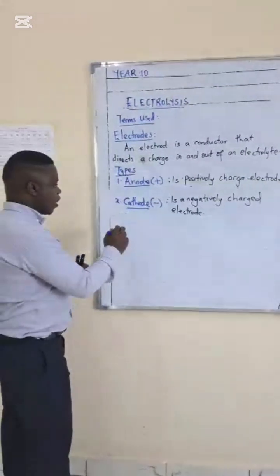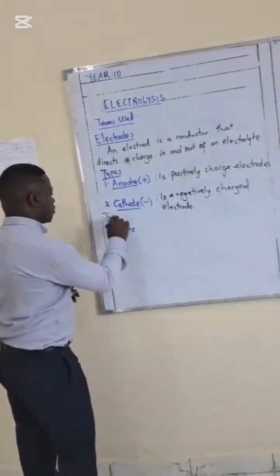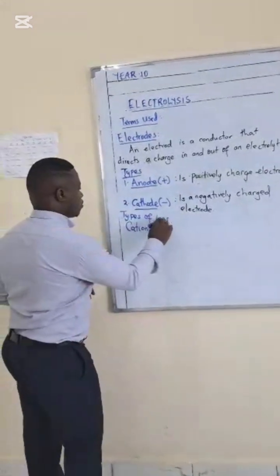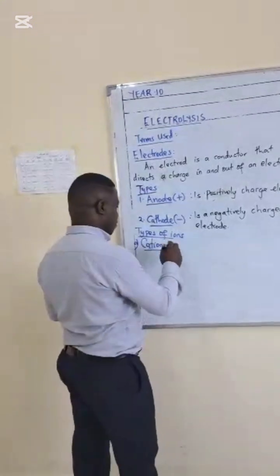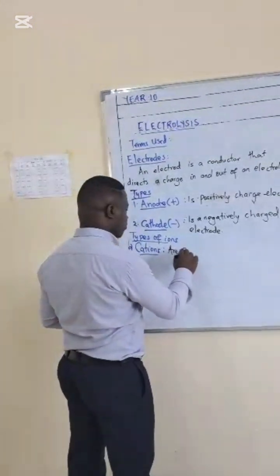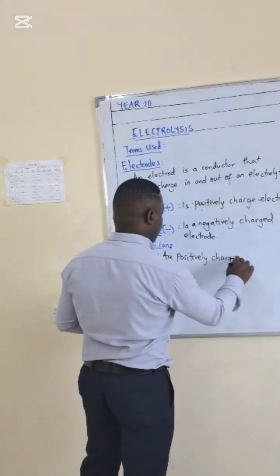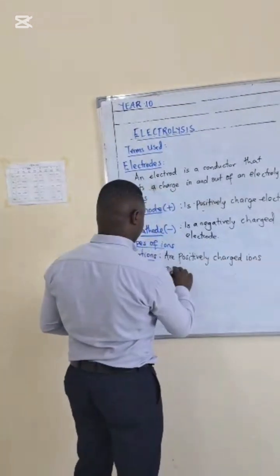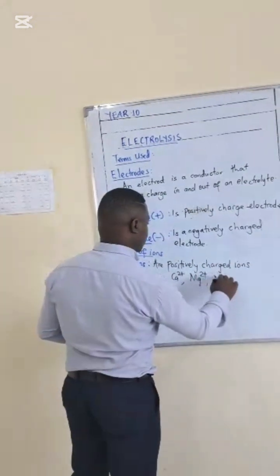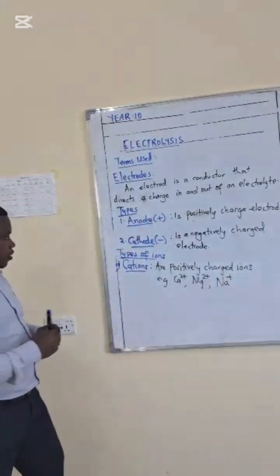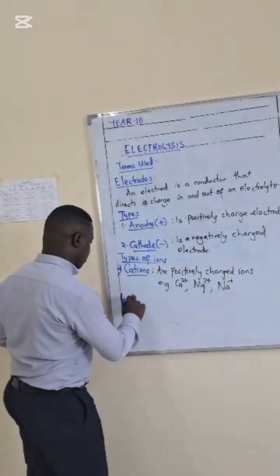So we have two types of ions. We have what we call the cations. Cations are positively charged ions. Indeed, those of metal ions, calcium, magnesium, sodium, etc. We also have what's called anions.